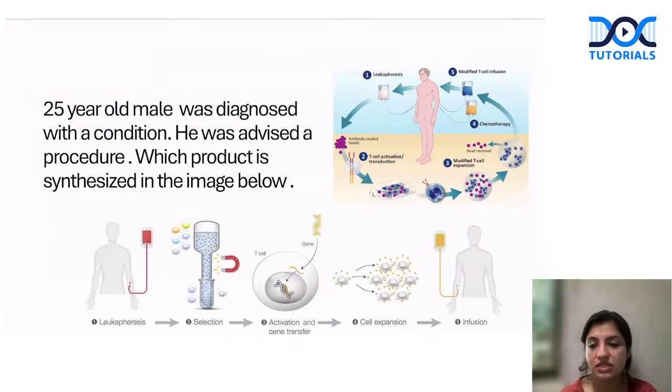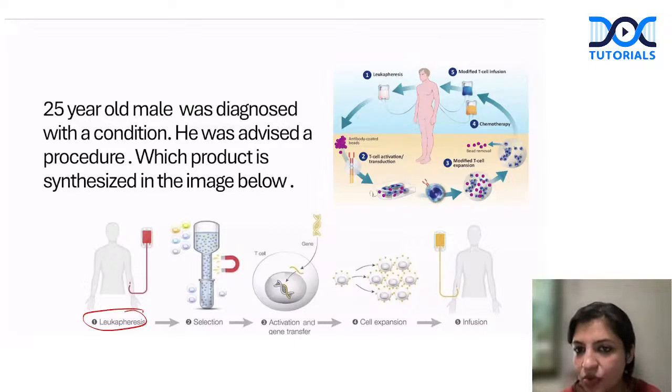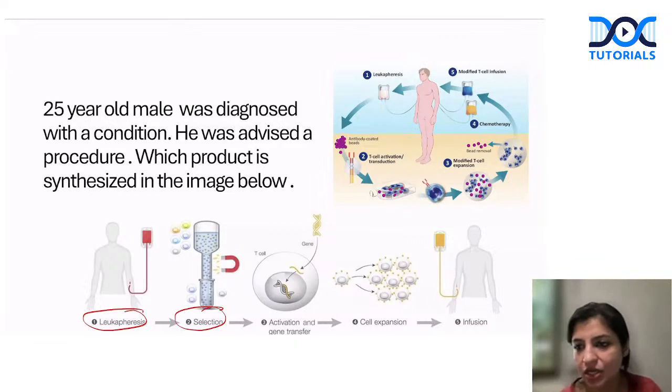So if you look at this, what is a CAR-T therapy? They can give you an image like this showing the procedure. You're doing leukapheresis, taking out cells. After that, you're selecting those cells that you want. So with leukapheresis you have taken all the WBCs, and out of that you're just selecting the T cells.